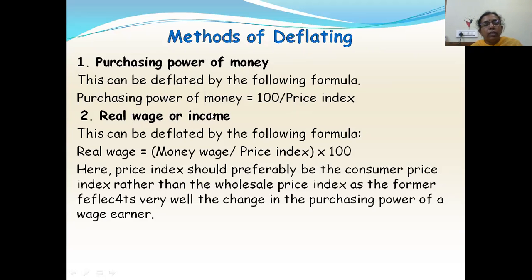Similarly, real wage or income is deflated by the formula: real wage equals money wage divided by price index, multiplied by 100. Here the price index should preferably be the consumer price index rather than the wholesale price index, as the consumer price index reflects very well the changes in the purchasing power of a wage earner. So this is about deflation.